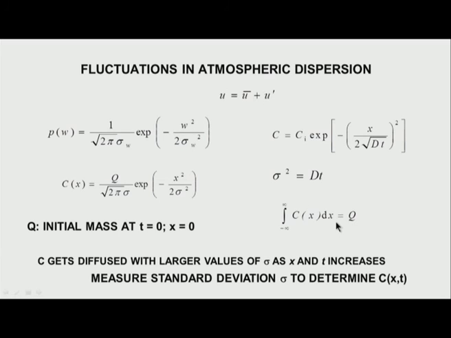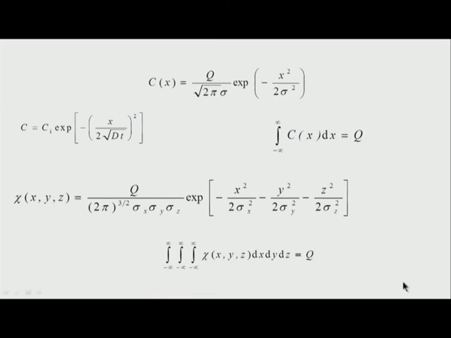If I can experimentally measure my standard deviations, then I can determine the concentration as a function of x and t. So you have concentration as a function of mass released and the standard deviation, and these standard deviations are measured. This is for one dimension.